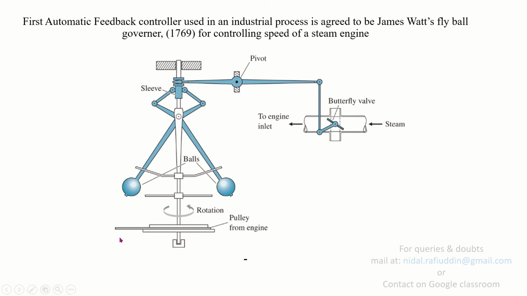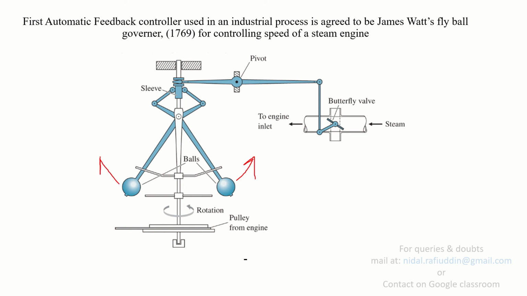Now what happens when the speed of the engine increases beyond the set point value? There must be a desired value, and once the speed increases beyond that set point, the rotation of the shaft increases, which causes these balls to move outward, by outward I mean in this direction.